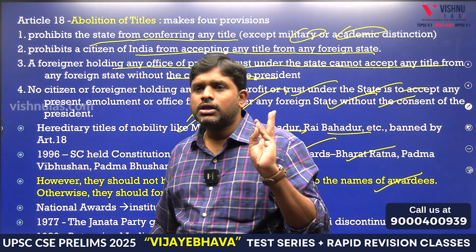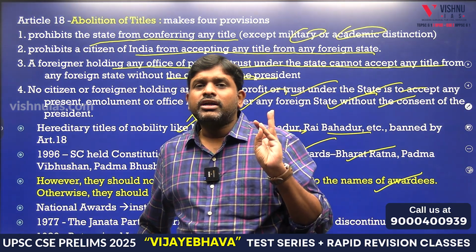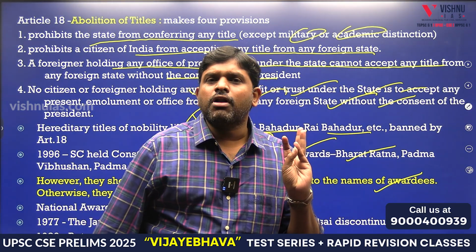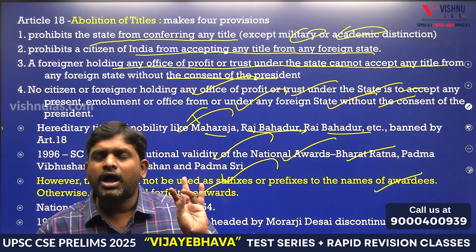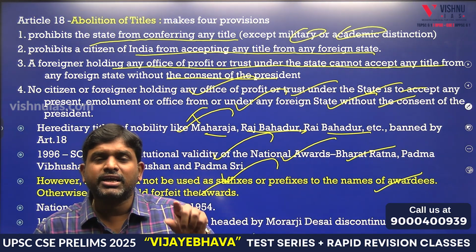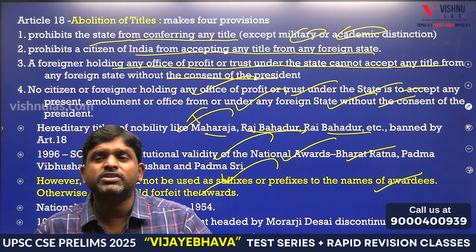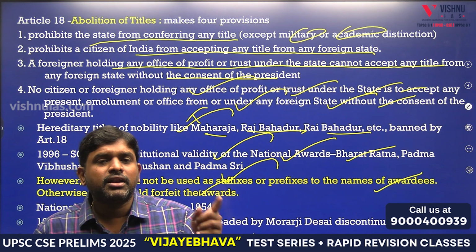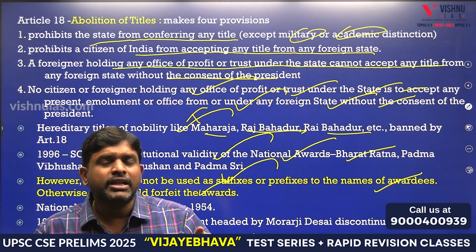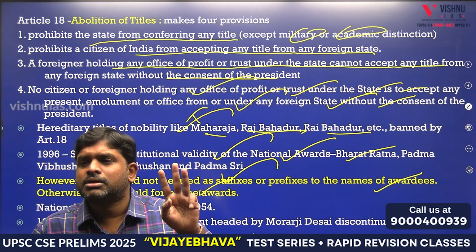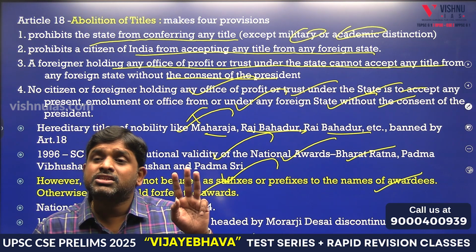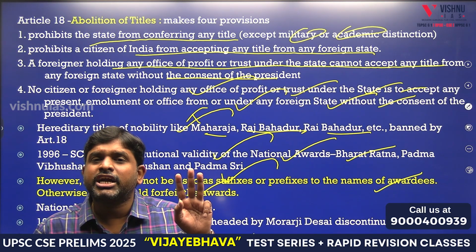So Article 14 is the right to equality, meaning equality before law and equal protection of law. Article 15, 5 grounds. Article 16, 6 grounds. Article 17, abolition of untouchability, not only physical but also psychological and mental. Article 18 is abolition of titles in 4 circumstances. Number 1, awards are allowed only in academic and military by the state. If not, it is not allowed.